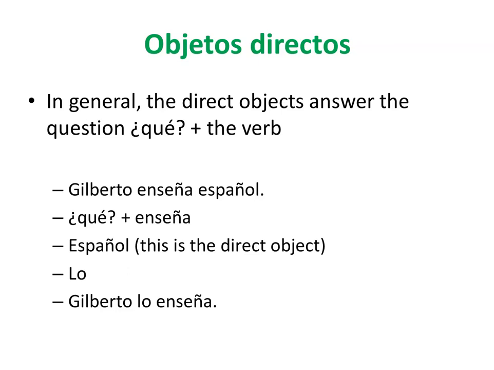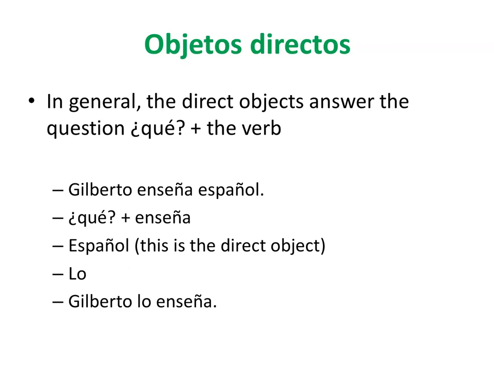So, en general, los objetos directos are going to answer the question ¿qué? plus the verb. In a sentence like, Gilberto enseña español, okay, we are going to ask the question ¿qué enseña? The answer is going to be español, so that one is going to be the objeto directo.